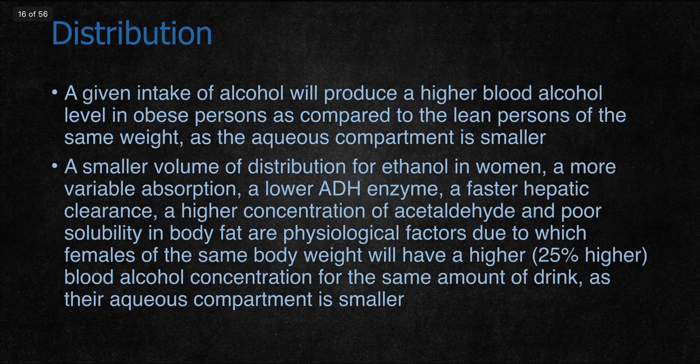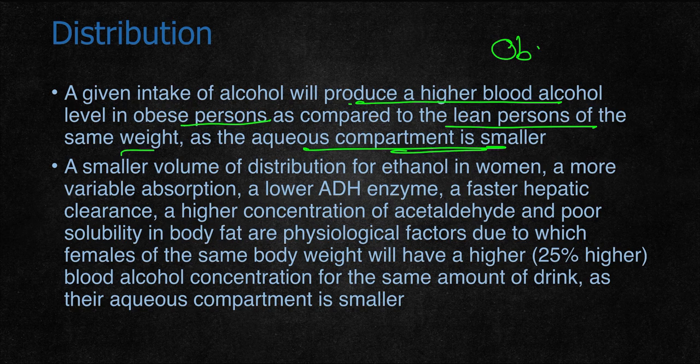A given intake of alcohol would produce a higher blood alcohol level in obese persons as compared to lean persons of the same weight, as the aqueous compartment is small. Similarly, because of a smaller aqueous compartment in females, it also affects them.